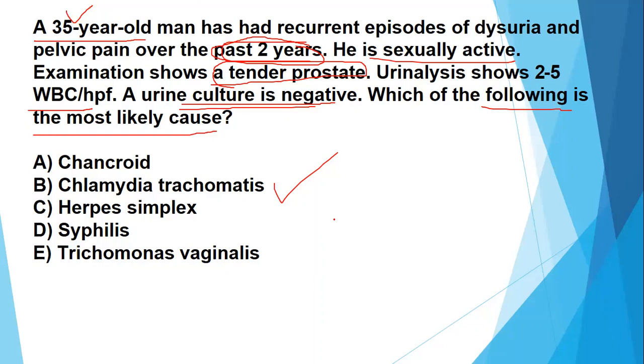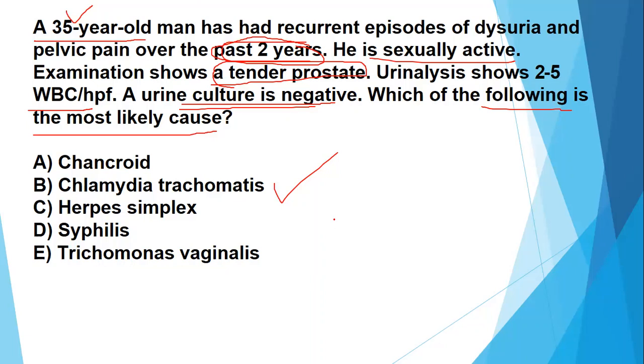And Trichomonas vaginalis, again, a very high yield microorganism for board exams, but it is more common in the females and it causes cervicitis. And it is again a sexually transmitted infection, but it is more common in the female and it results in the Strawberry cervix or acute cervicitis, and it is not going to present for the consecutive 2 years. And in most of the cases in males, it is usually asymptomatic, and they are just symptoms free.